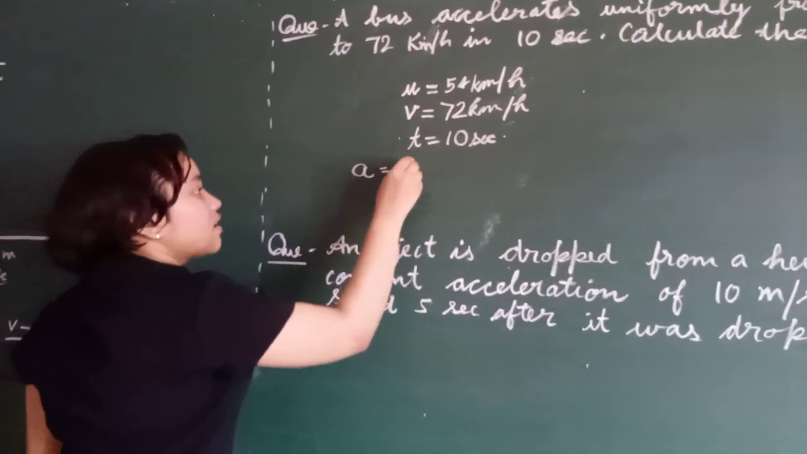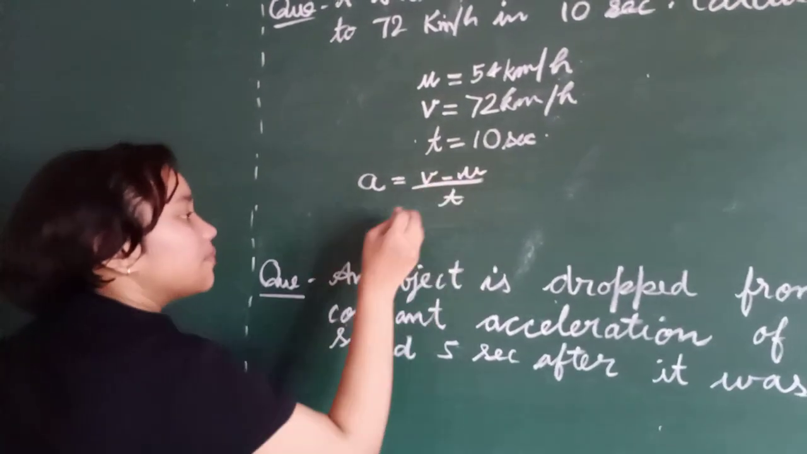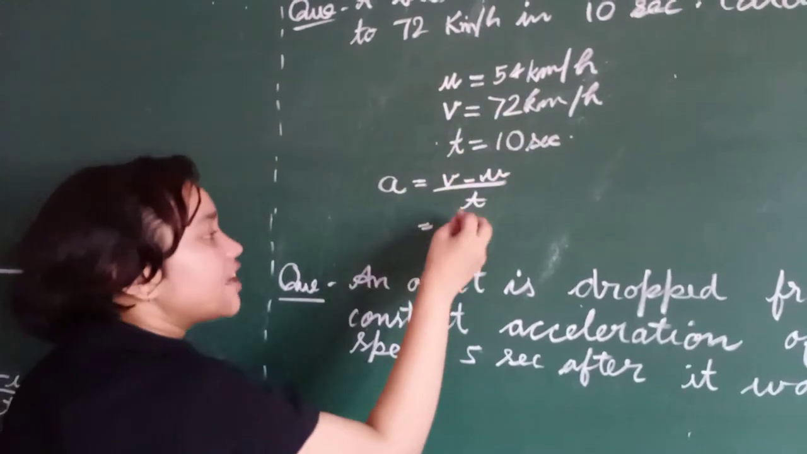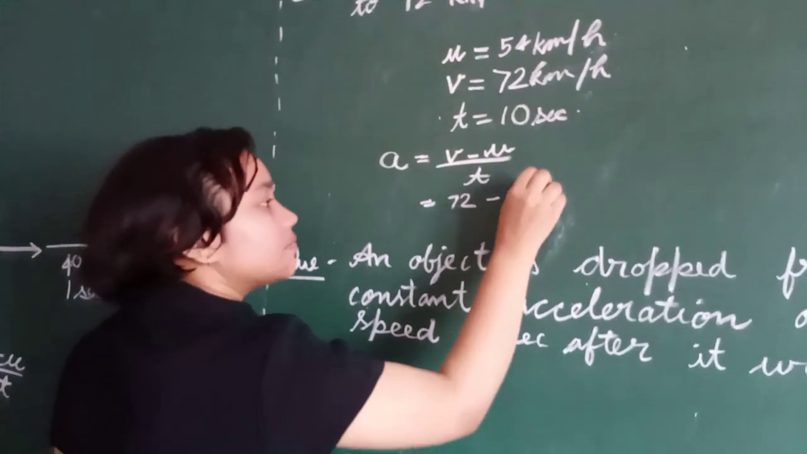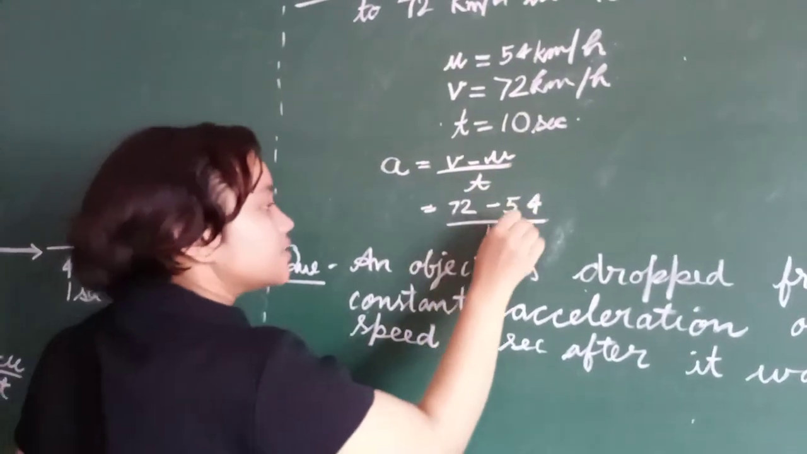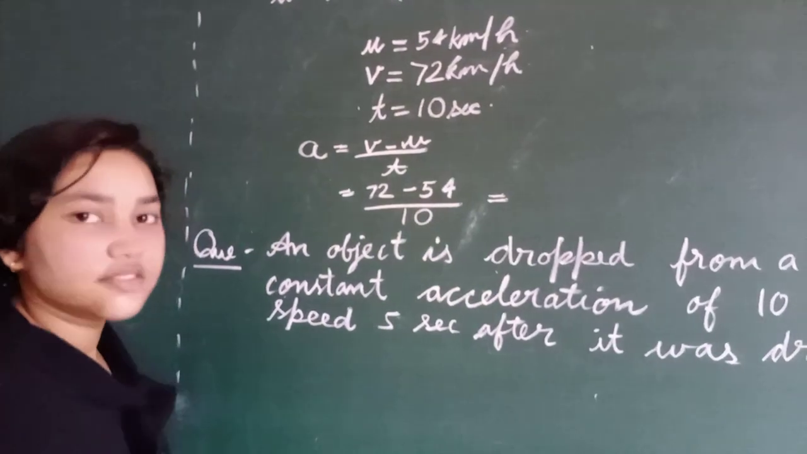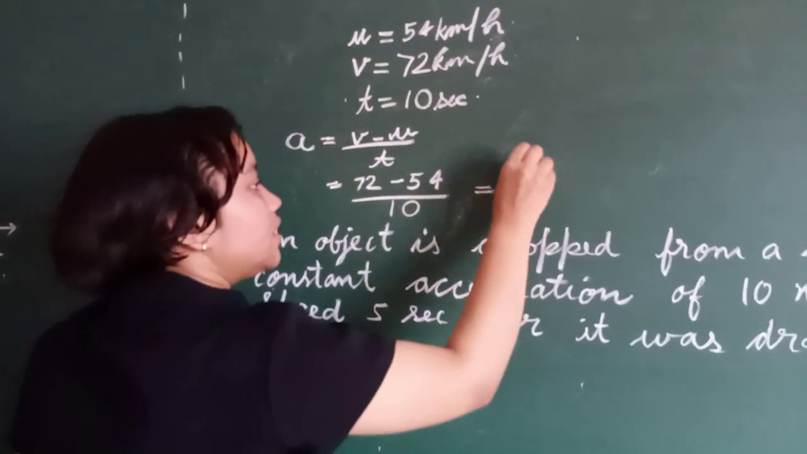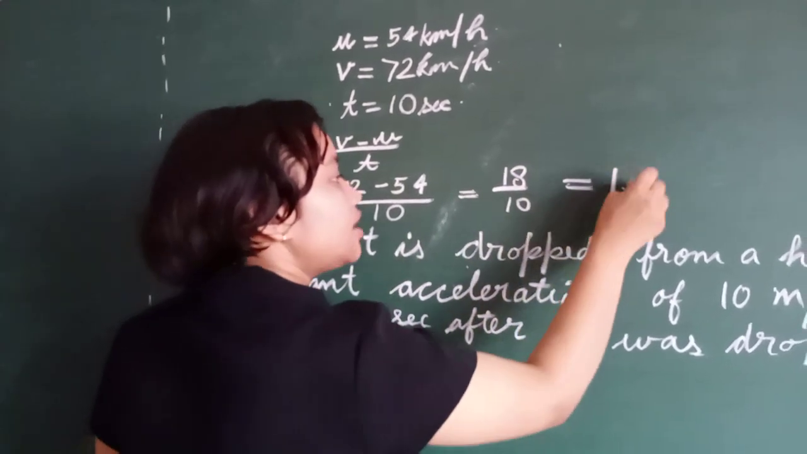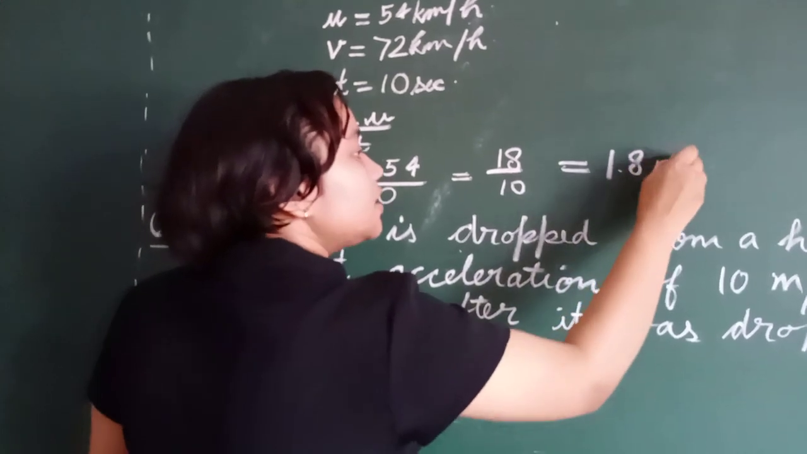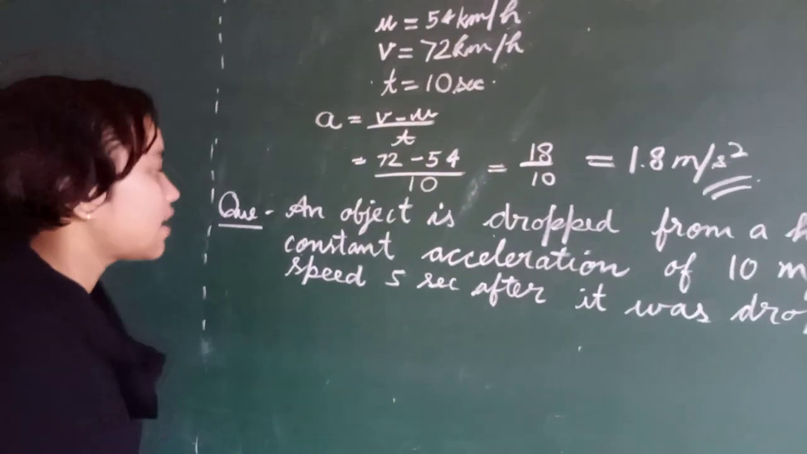Acceleration is equal to final velocity minus initial velocity upon time. What is the final velocity? 72 km per hour minus 54 km per hour upon time 10 seconds. So what is this? 72 minus 54, that is 18 meters upon 10. That is equal to 1.8 meters per second square. This is the acceleration.